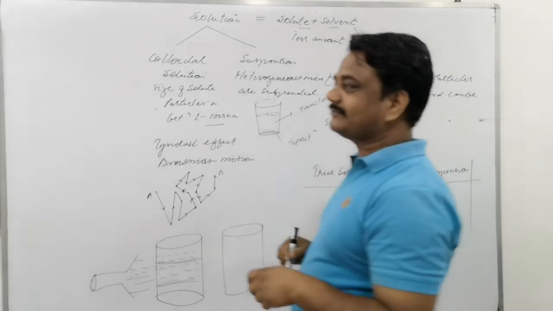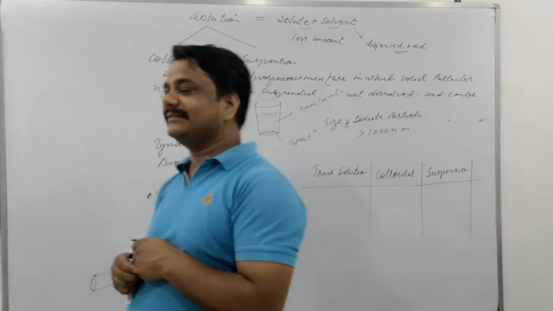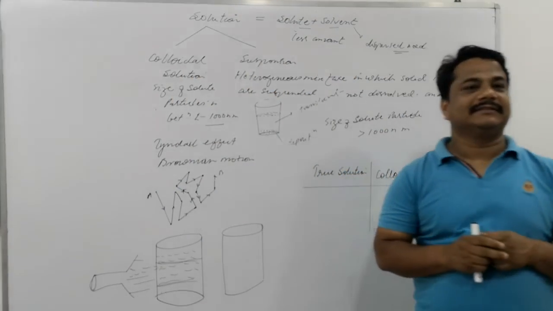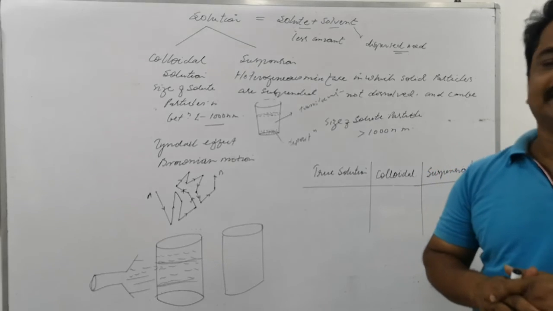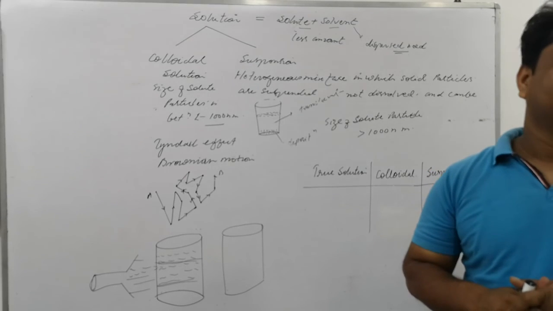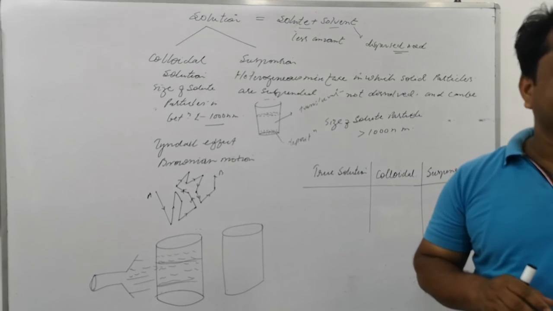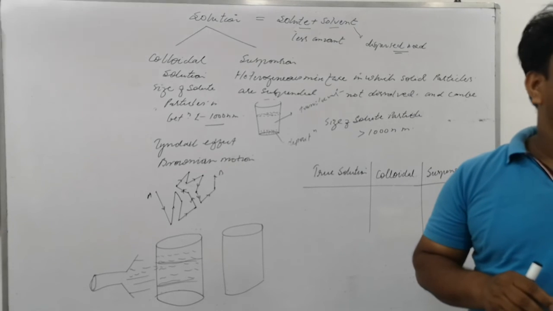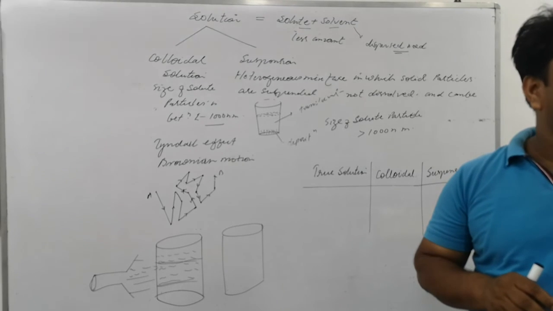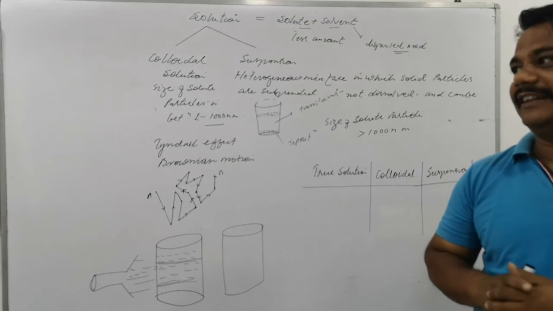So what is that? Liquid in liquid: emulsion. Liquid in gas: fogs. Example: cloud, aerosol. This is called aerosol. Clouds are liquids that dissolve into the air. Is that clear? Fog. What next is gas in solid?